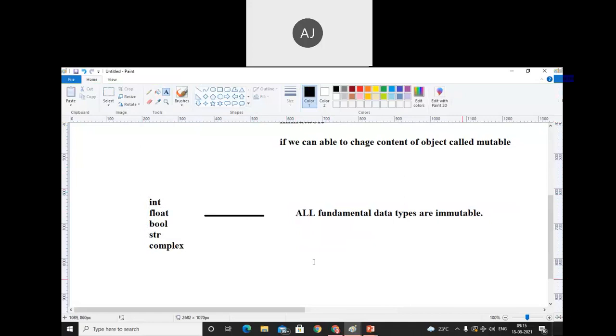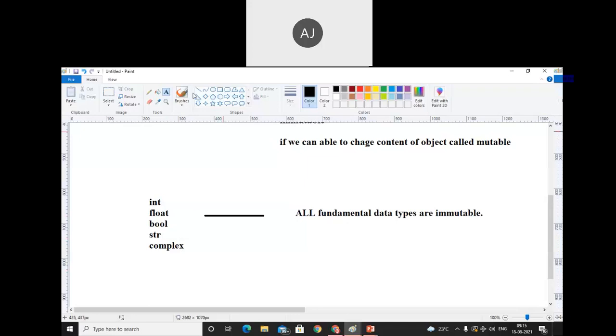It means that whenever we create any object by using these data types, with any value, that value must be immutable. That means we cannot change the value.